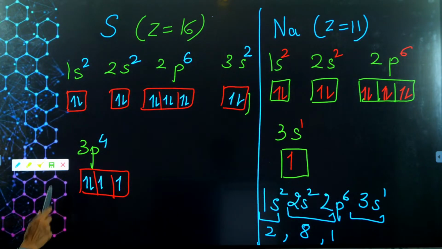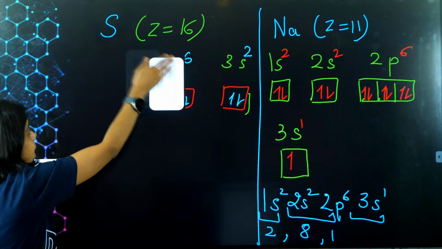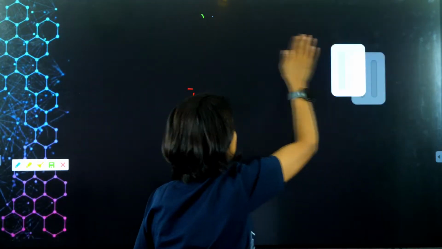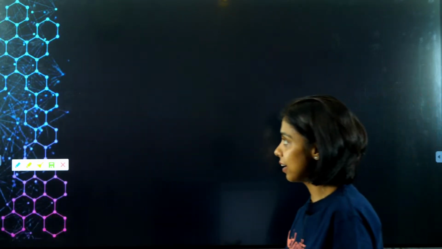Done? Okay. Now let me write the configuration for iron. Iron, the atomic number, I hope you know. What is the atomic number of Fe? Iron, guys, can you please tell me the atomic number for iron? So the atomic number for iron is 26.